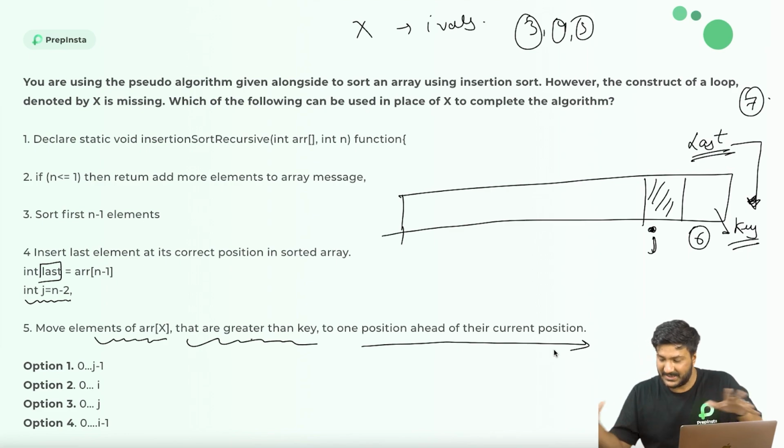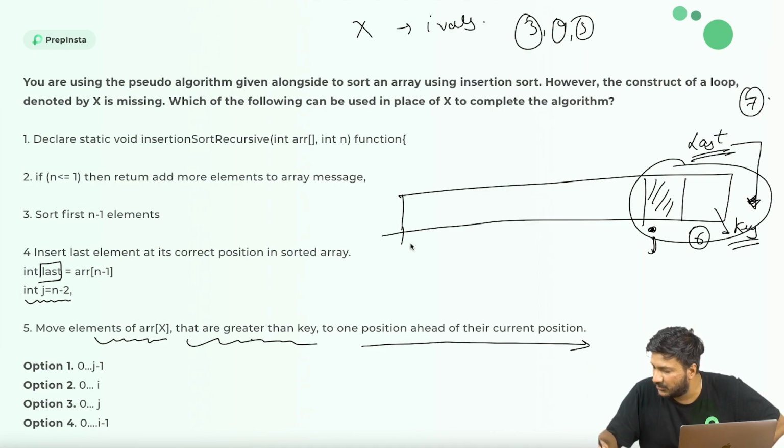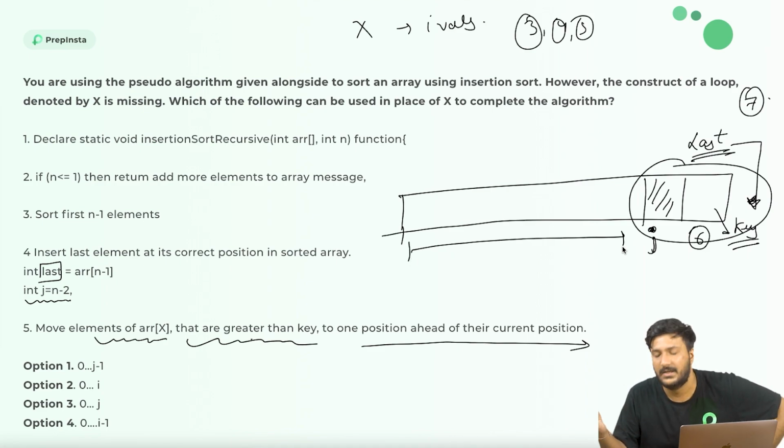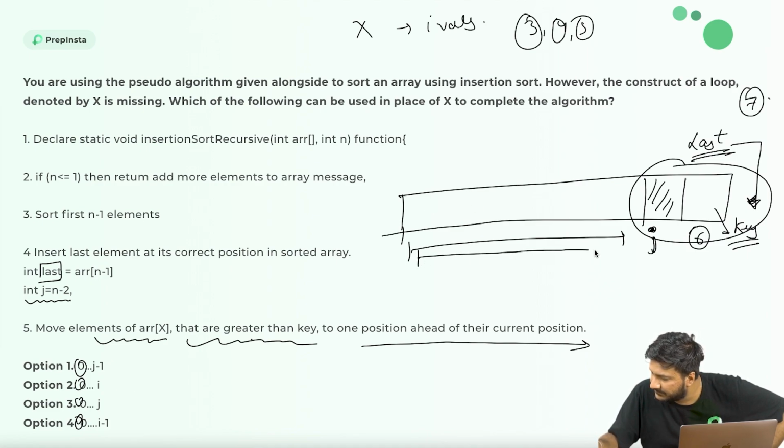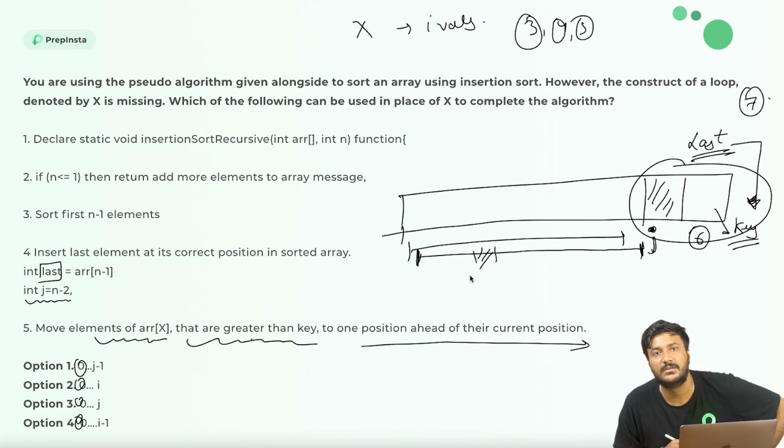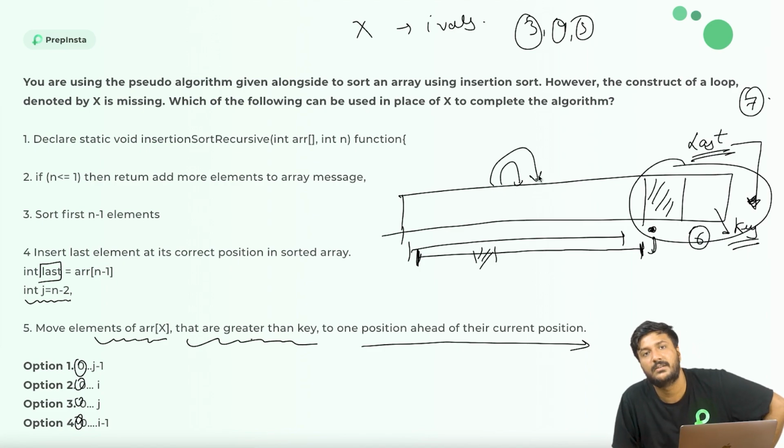So basically what's happening is, let's say if these two elements are gone, then only this part of the array is there. Now let's say the values are between 0 and something, right? So let's say they are talking in the sense that some elements between here to here, it could be maybe just this element. We need to move them somewhere here, one position further down.